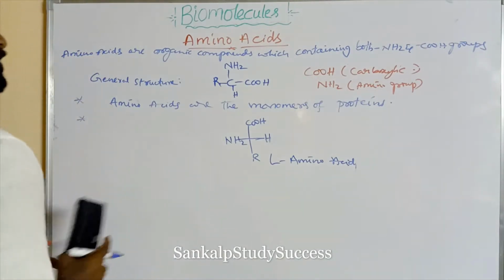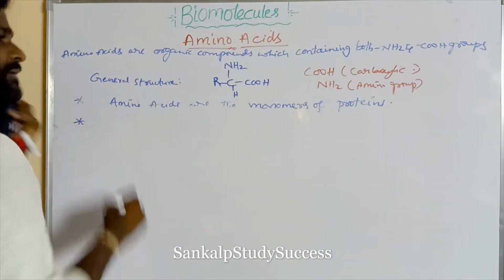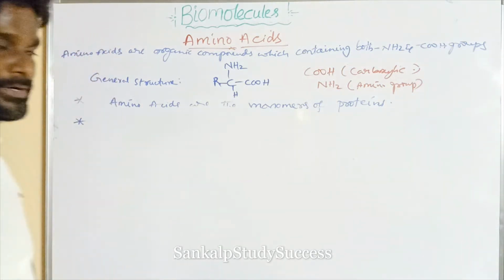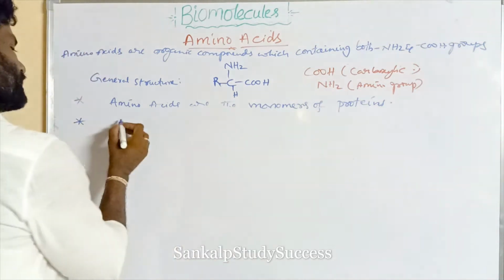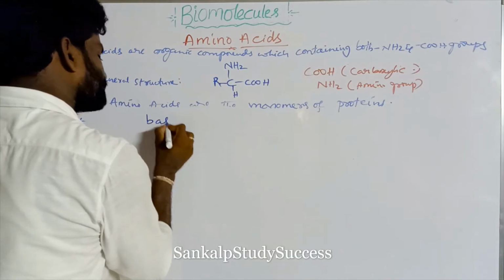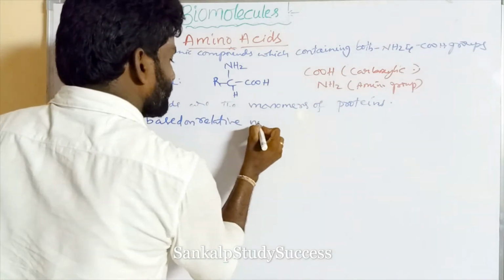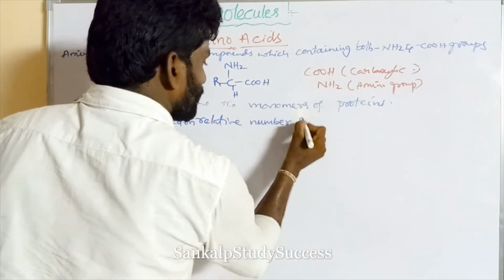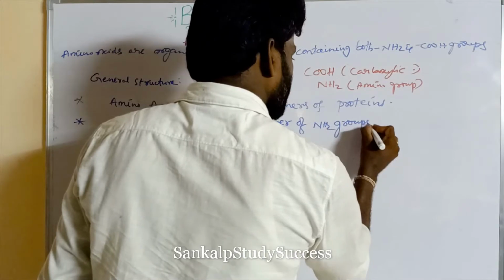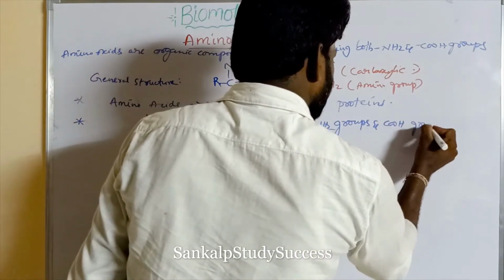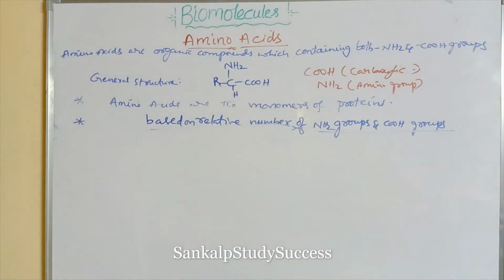Now amino acids can be classified into three types based on the relative number of NH2 groups and COOH groups.